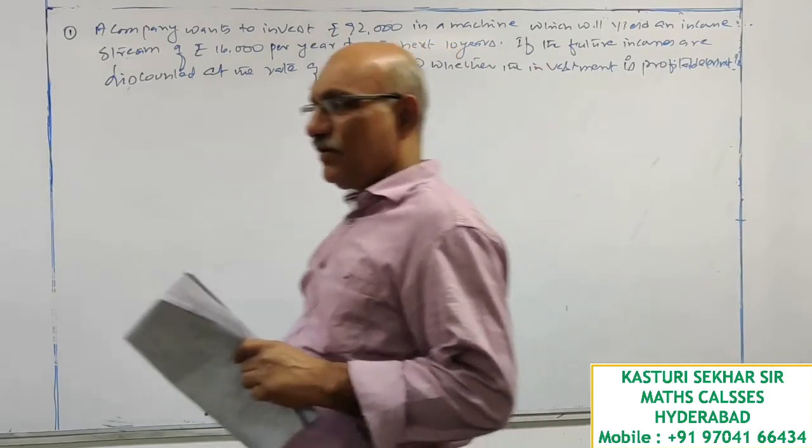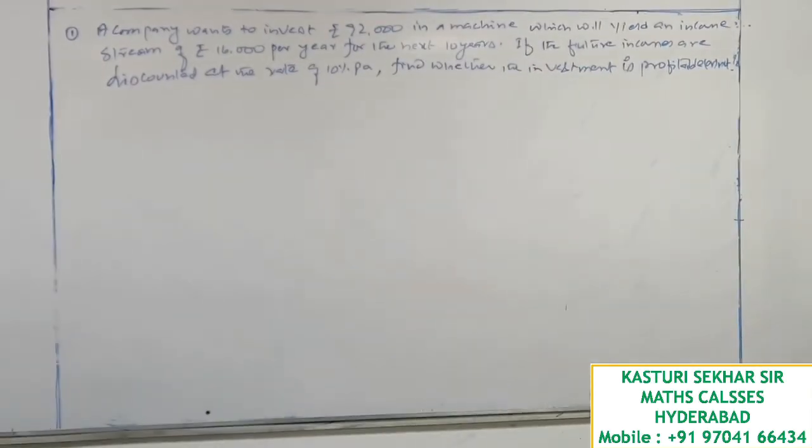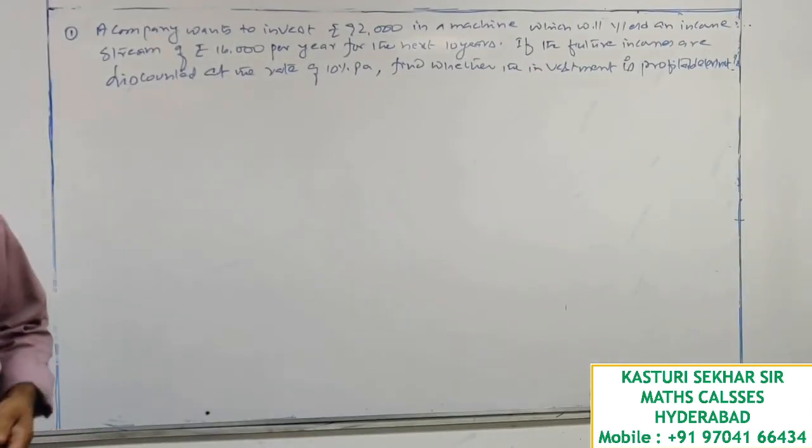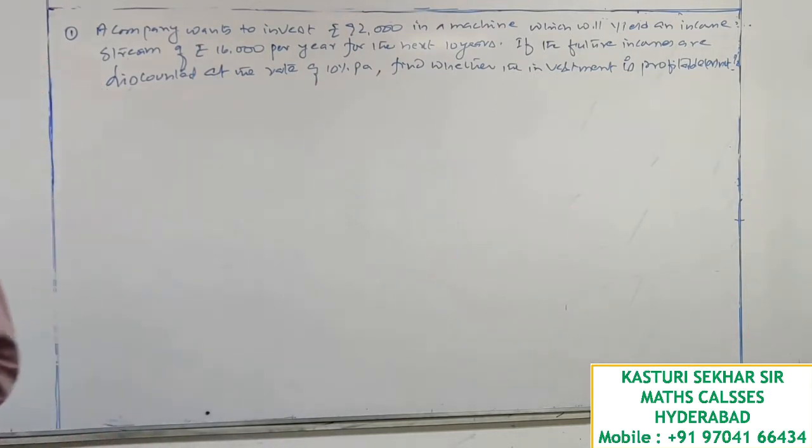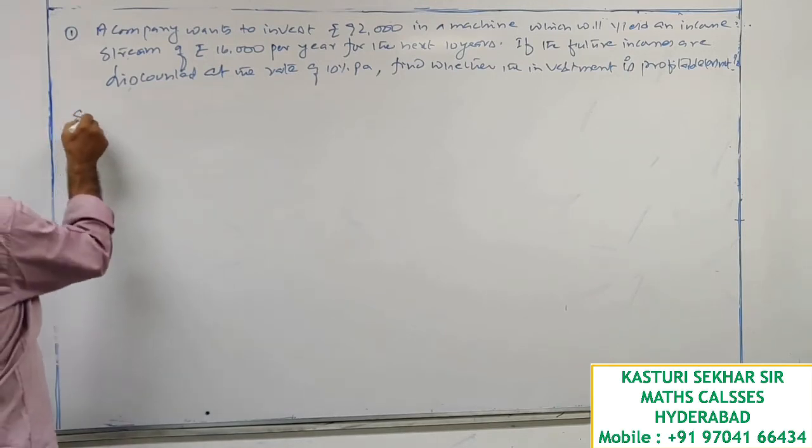Find whether the investment is profitable or not. This is my question. Look at the solution.